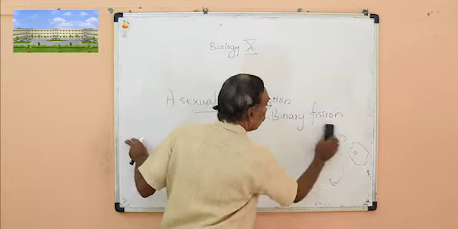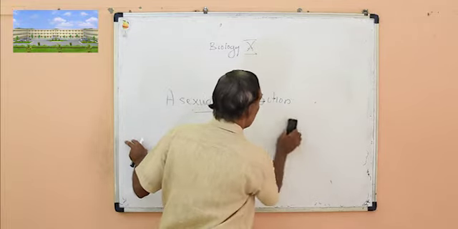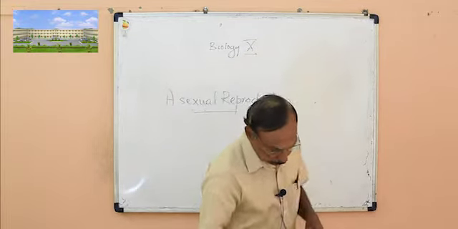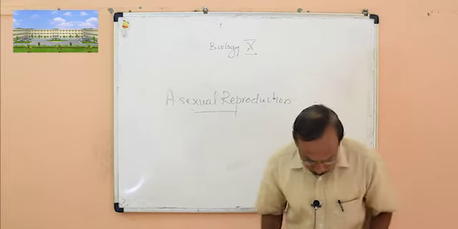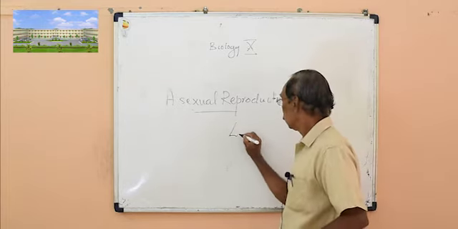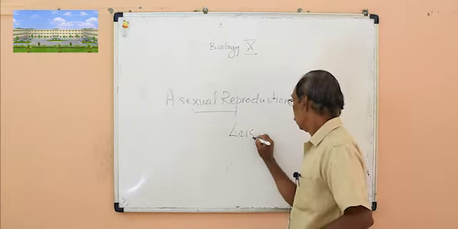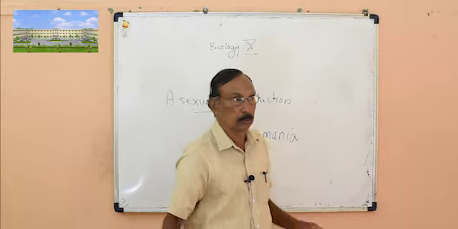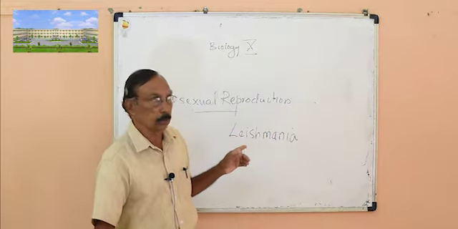There is another organism, Leishmania, whose diagram is given in your last year textbook. This organism causes a disease called Kala-Azar, which you studied last year. The diagram is there in the 9th class textbook.